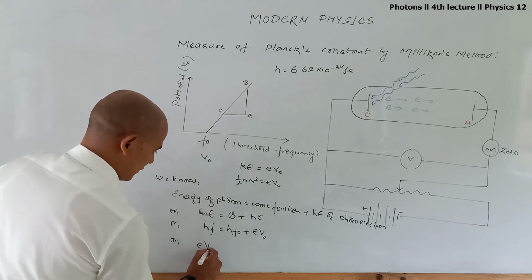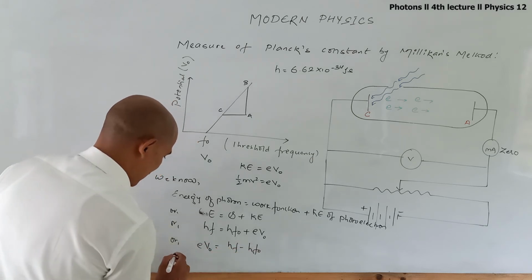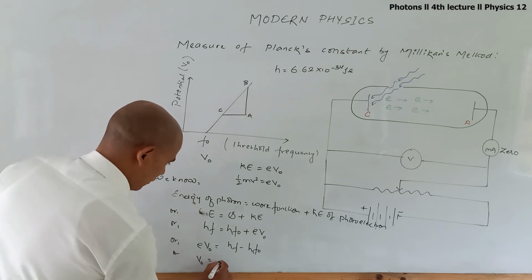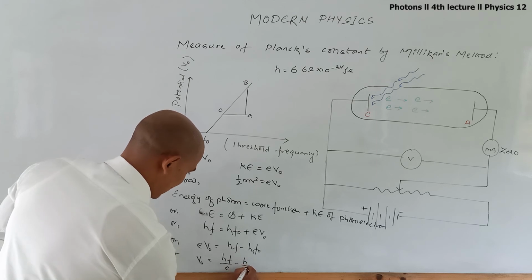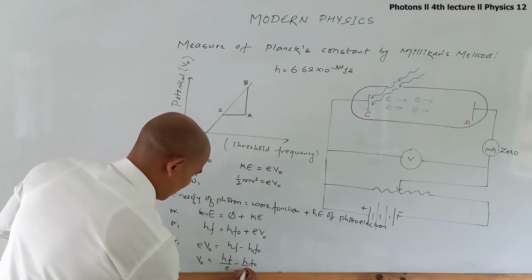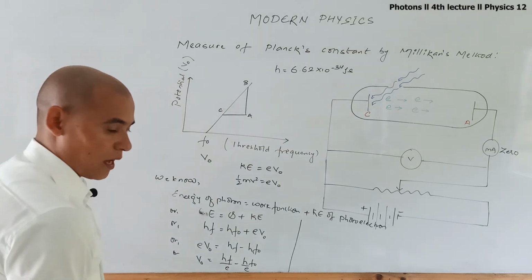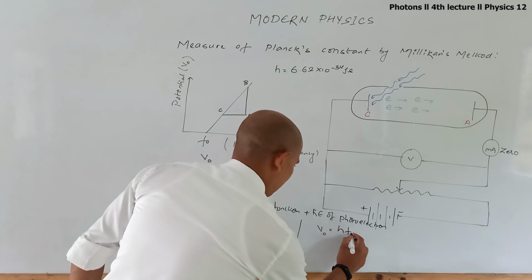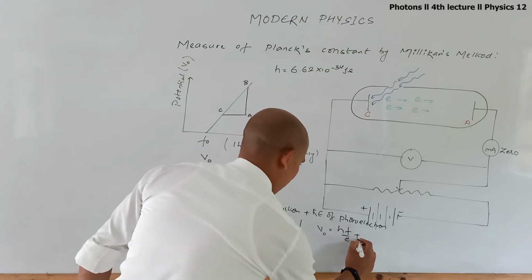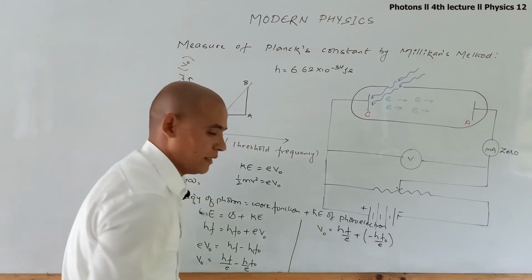Now let us simplify this equation. eV naught equals hf minus hf naught, or V naught equals hf by e minus hf naught by e.